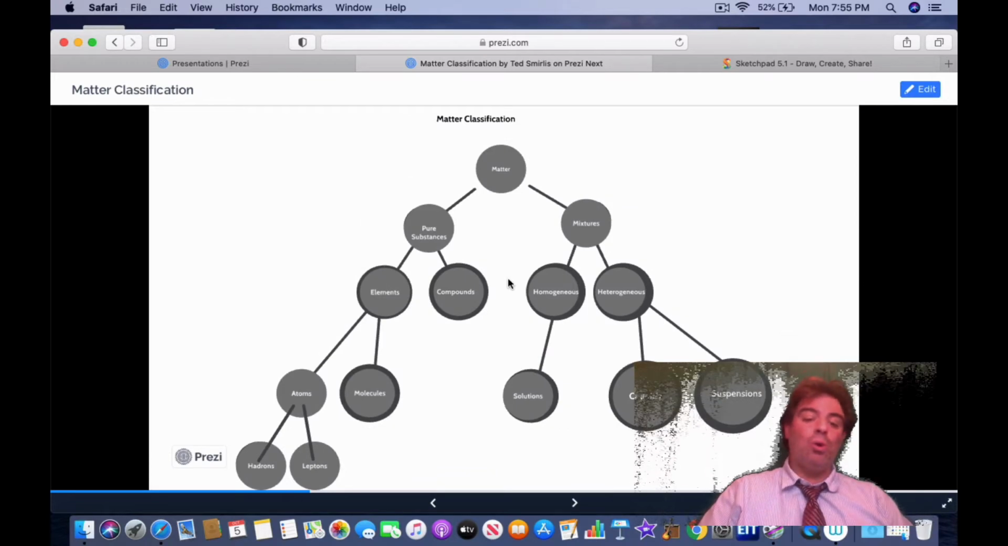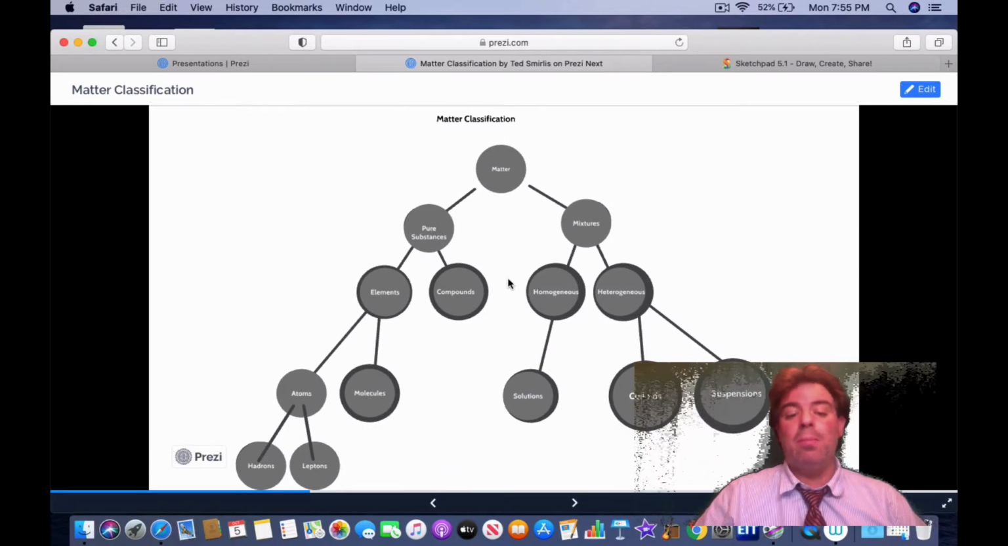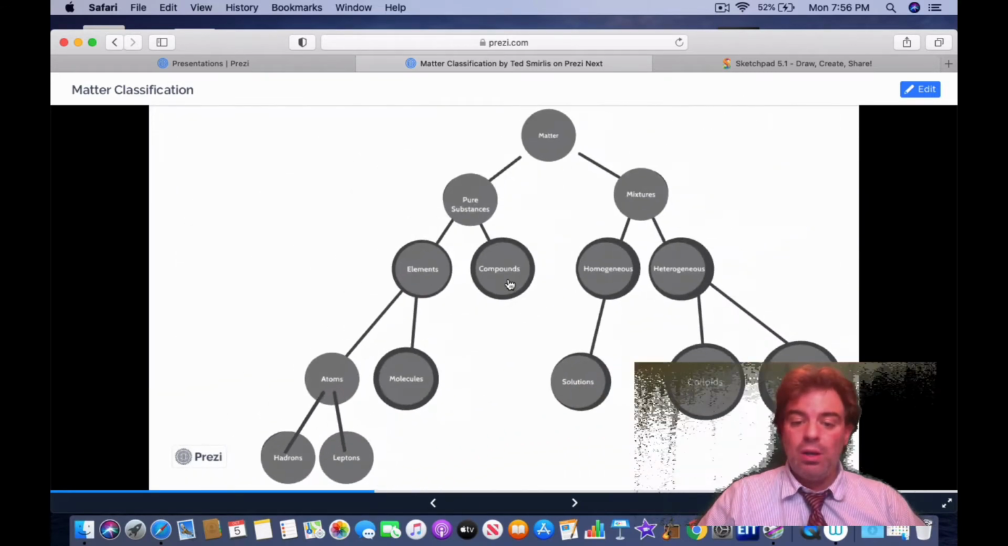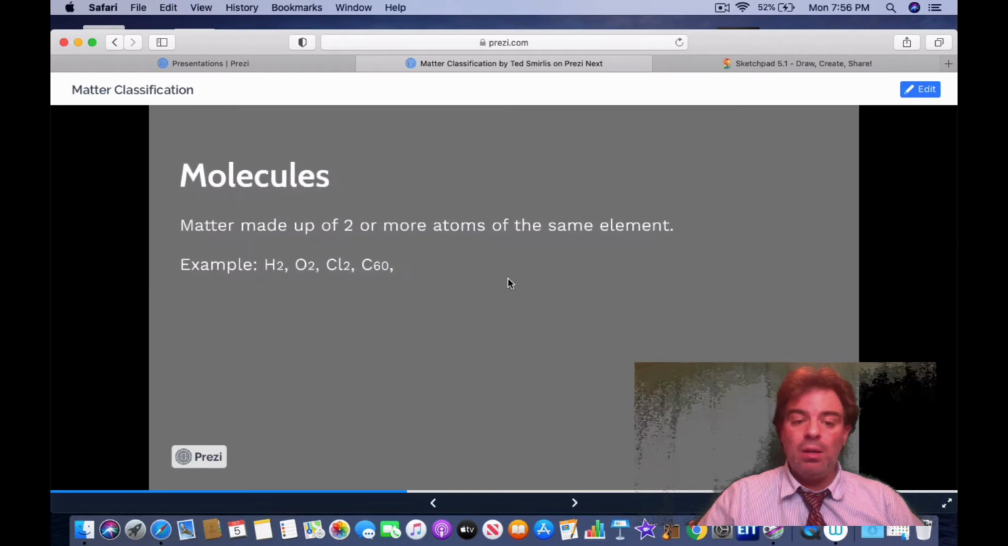Elements can then be broken down into atoms and molecules. Atoms are simply defined as the smallest part of matter that can retain its chemical and physical properties. In other words, it's matter that is made up of only one particle. So for example, hydrogen, monatomic; oxygen, monatomic; carbon, monatomic. If it's one, it is going to be an atom. If it's anything other than one, it is going to be a molecule.